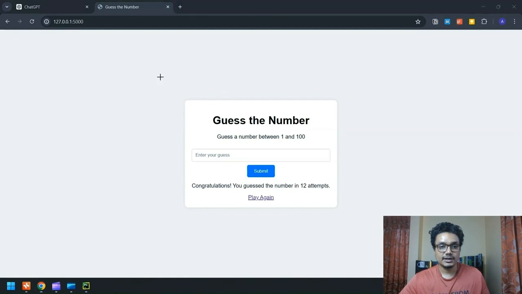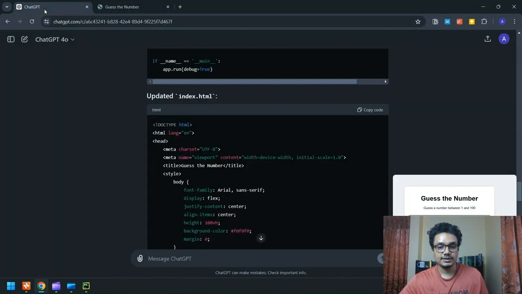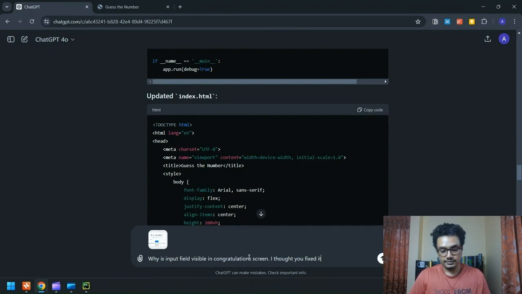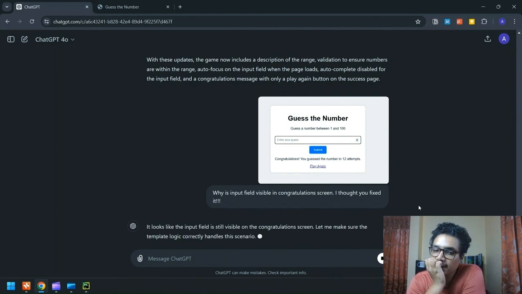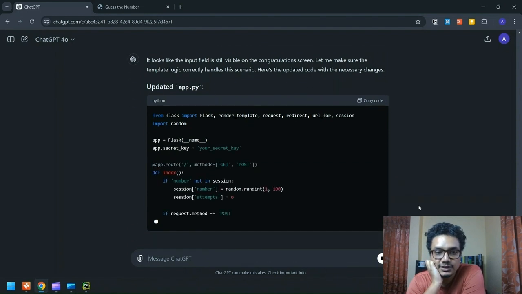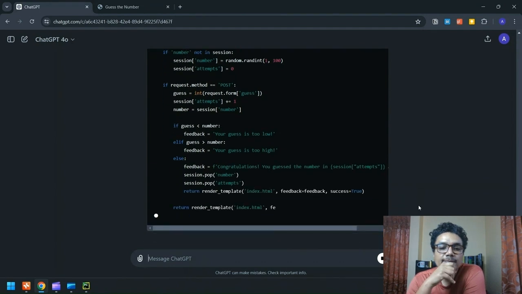So you can go ahead and tell this to ChatGPT. One of my favorite things to do is take a screenshot and share it with ChatGPT so it understands what we're talking about. Why is the input field visible in the congratulations screen? I thought you fixed it. And let's go ahead and see what ChatGPT does. It looks like the input field is still visible on the congratulations screen. Let me make sure the template logic correctly handles this scenario. Okay.